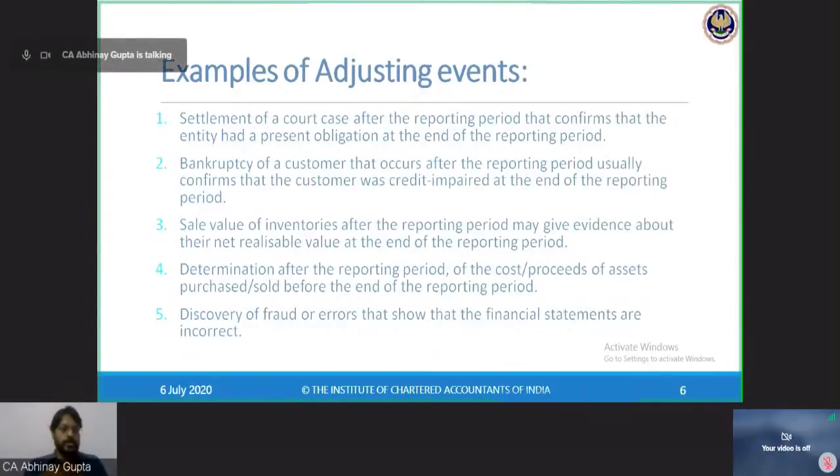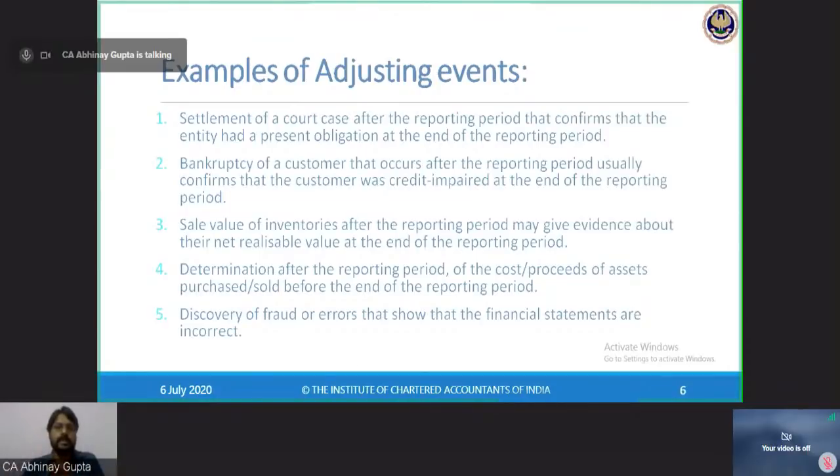The next question is, is there any mandatory timeline to have a board meeting? This question pertains to the Companies Act 2013, not to Ind AS 10, because Ind AS doesn't prescribe when the board meeting needs to be scheduled. The Companies Act prescribes that every company has to hold 4 board meetings in a year, and it prescribes certain time limits. It says the financial statements should be approved by the board of directors within 6 months.